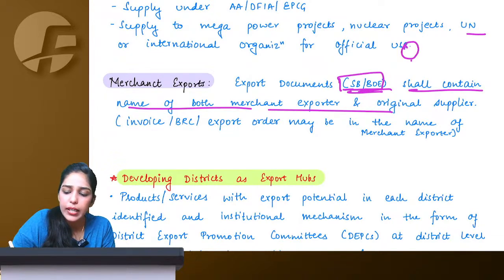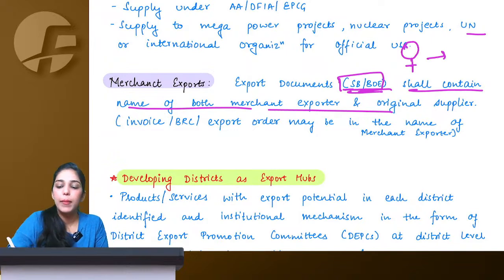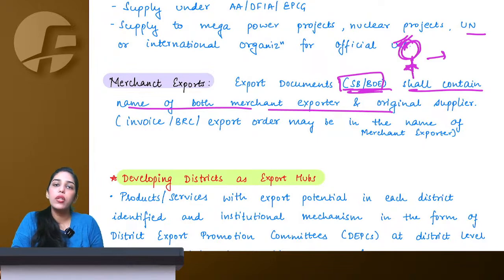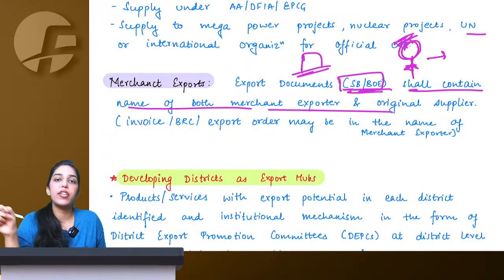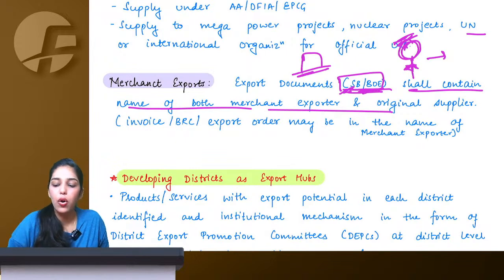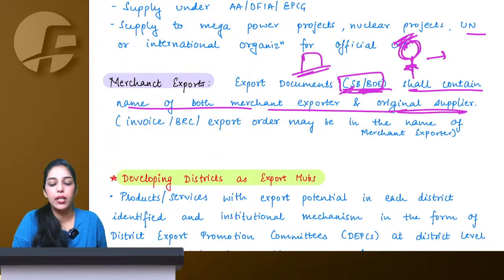See, ultimately this merchant exporter is exporting, means invoice and everything will be in name of this merchant exporter only. So the documents will also be in name of this merchant exporter. But government is saying for us to recognize and to give benefit to the ultimate manufacturer, we want you to mention the name of manufacturer also in your shipping bill or bill of export, the original supplier. And then only we are going to give you all the benefits.